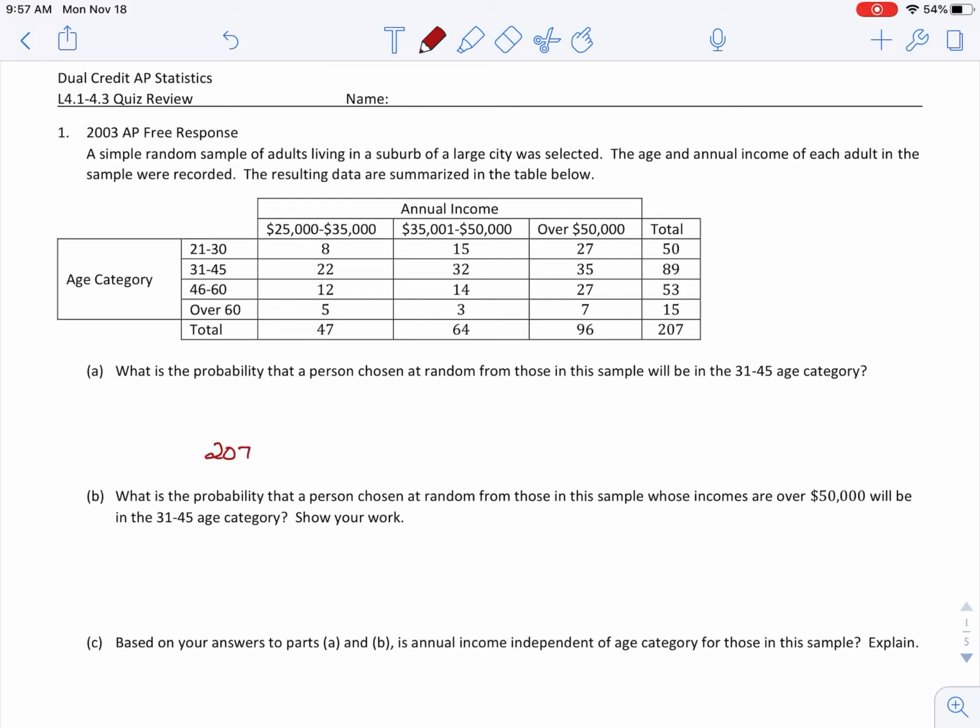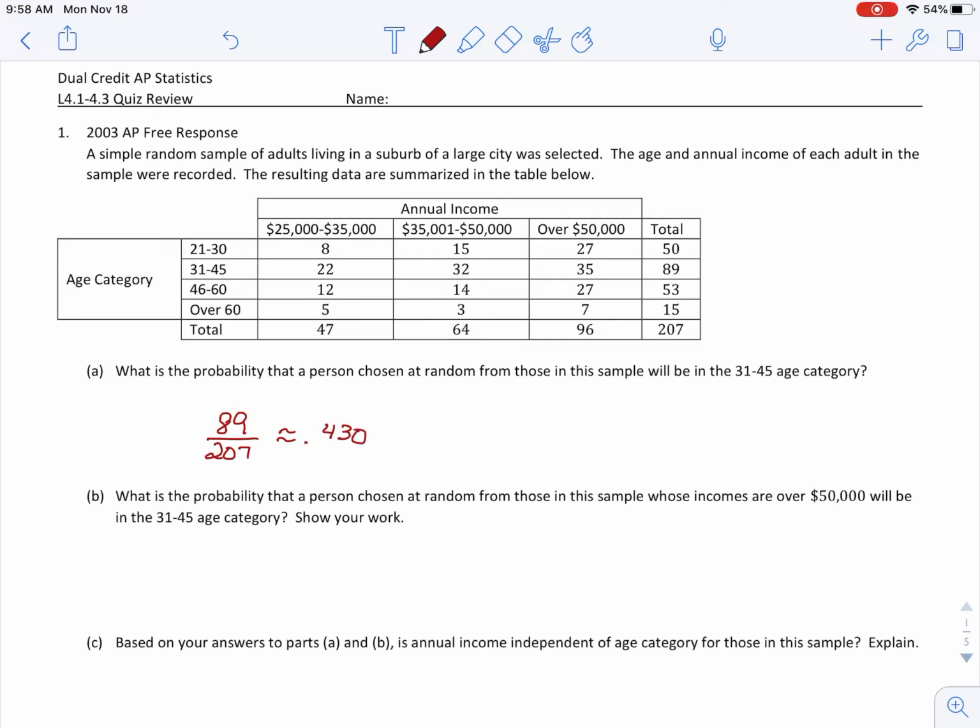So of those 207 people, the marginal frequency, since there's just one category, of being in this event of 31 to 45 years old would be 89. That fraction does not reduce, but it would be accurate if you've shown the work of where you got it to say that this is about 0.430.